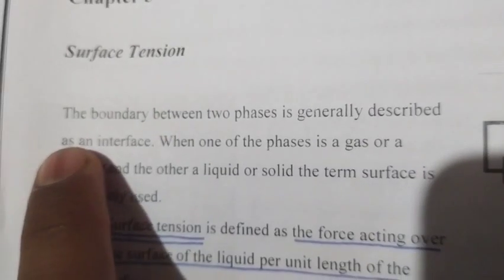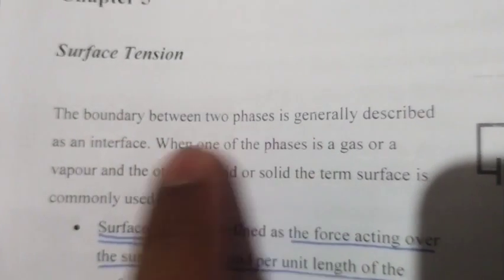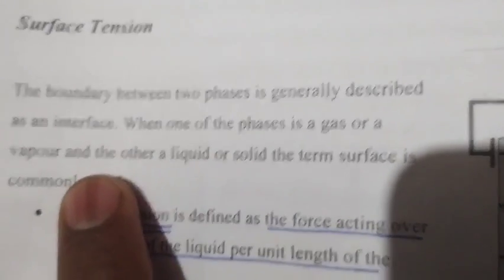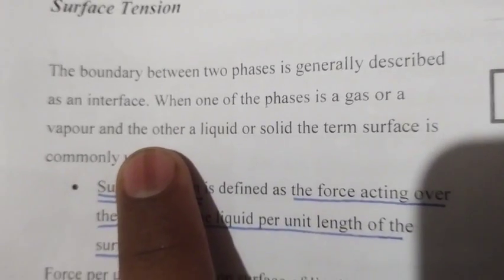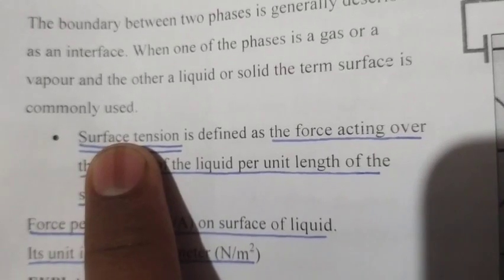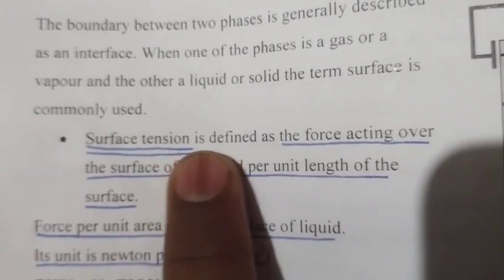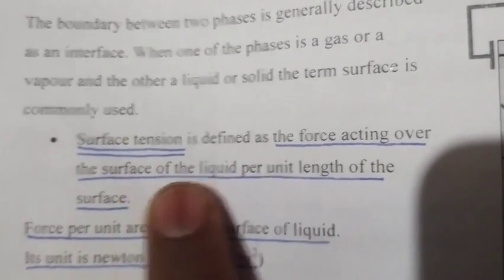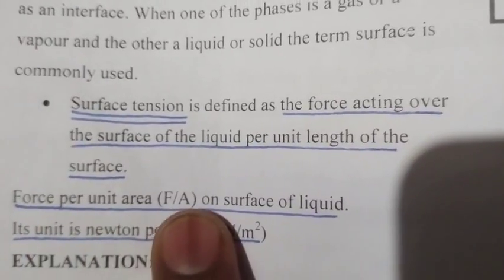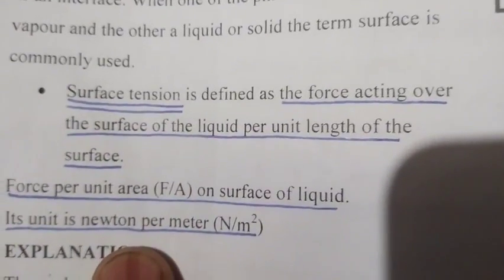Surface tension. The boundary between two phases is generally described as an interface. When one of the phases is a gas or a vapor and the other a liquid or solid, the term surface is commonly used. Surface tension is defined as the force acting over the surface of the liquid per unit length of the surface. Its unit is Newton per meter.